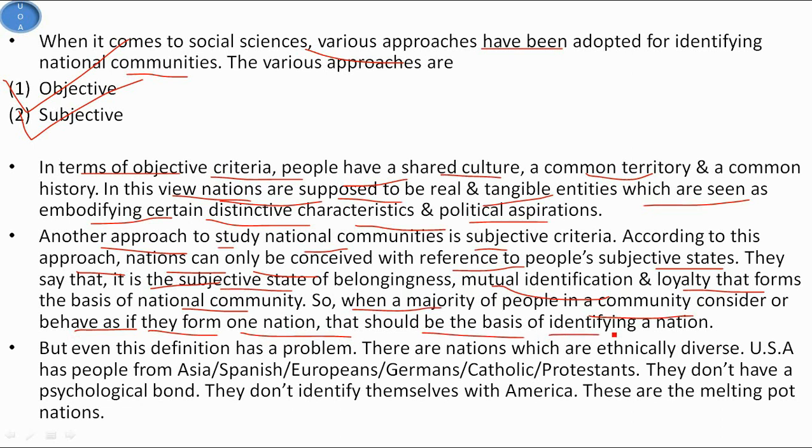According to this approach, a nation is a psychological bond that joins people and differentiates them, in the subconscious conviction of the members, from other people in a vital way. This psychological bond is the most important basis of a nation according to the subjective approach. In India, we feel proud of Tendulkar's and Bindra's achievements because we are psychologically bonded. But even this definition has a problem. There are nations which are ethnically diverse. The USA has people from Asia, Spanish, Europeans, Germans, Catholics and Protestants, and they don't have a psychological bond. So they don't identify themselves with America. They are the melting pot nations.